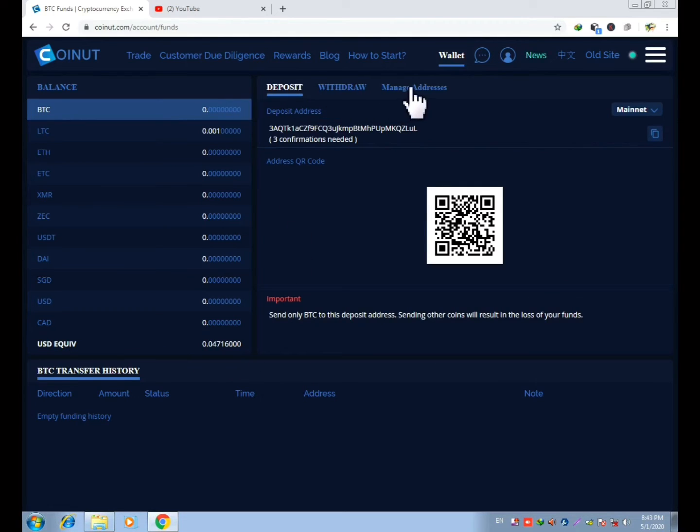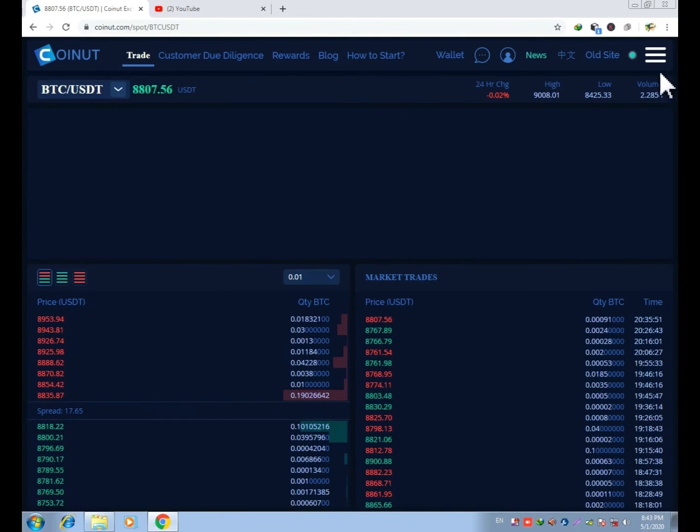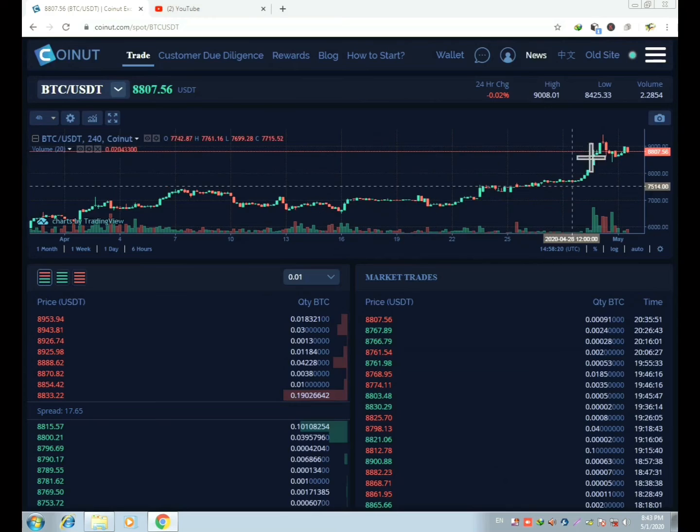You can deposit bitcoins over here and trade so that you can earn more money. You can also see the current value of bitcoin and other cryptos by going in trade.